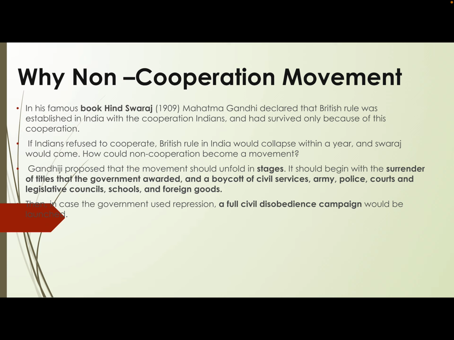Boycott happened. Giving up of titles happened. Boycott of schools, boycott of colleges, boycott of courts, boycott of police, boycott of army, civil service, all this happened. And when all this happened, what happened again? Very simple. Again, the government will react and suppress these activities. And the government did exactly the same.